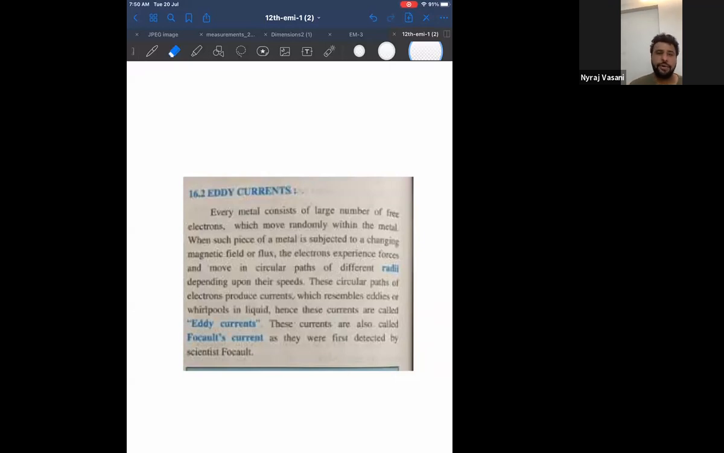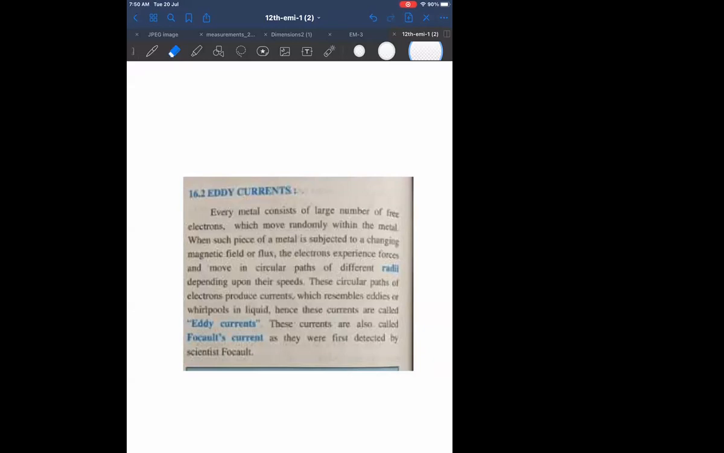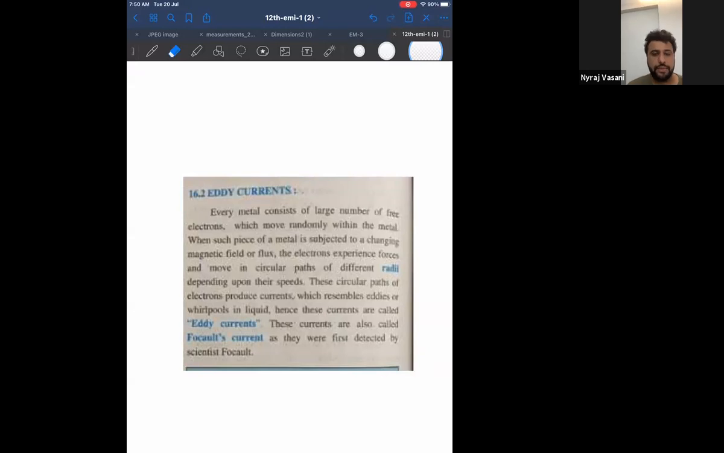You have studied cyclotron. In cyclotron, tell me, what is the use of magnetic field? It is used to change the direction. It is used to bend the charge into a circle. Can I say the magnetic field always makes the charge go in a circle?